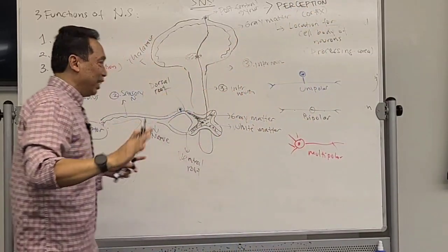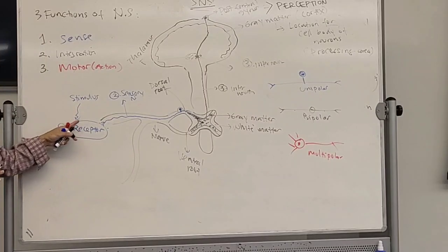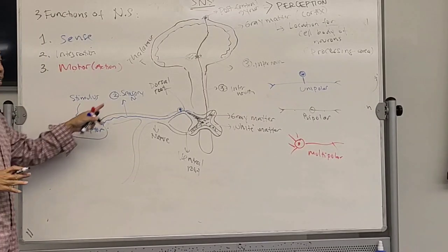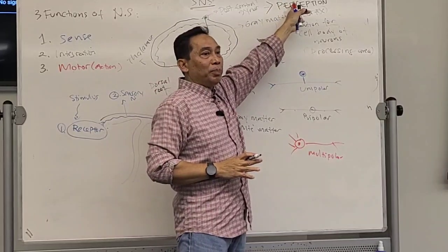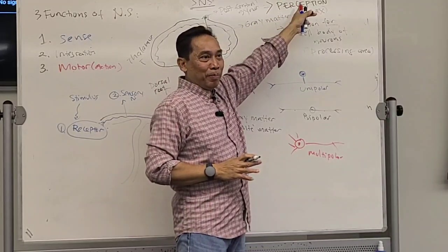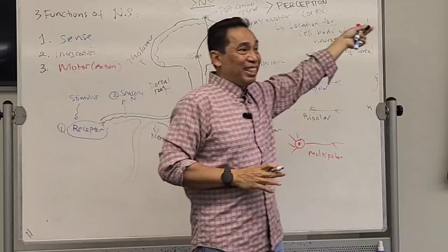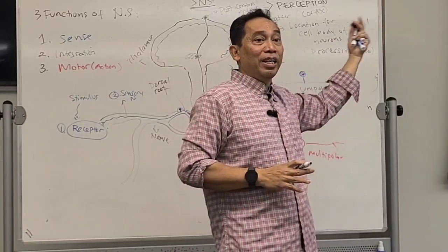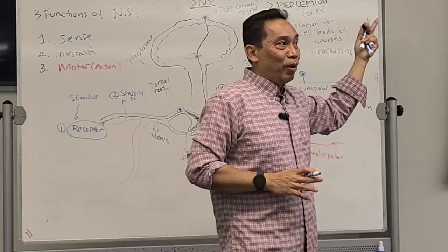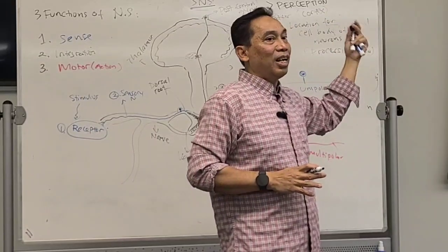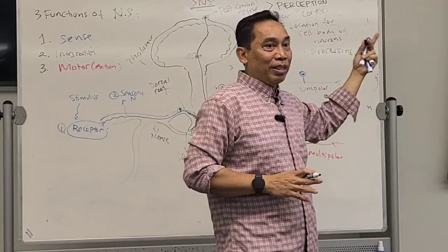You follow this? You have sensation over here. Sensation, when it comes to the brain, becomes what? Perception. What does perception mean? Perception means precise identification of the stimulus. Where is this located? What type of stimulus is this? Whether it's touch, pain, or temperature.